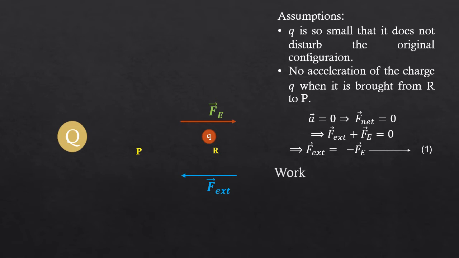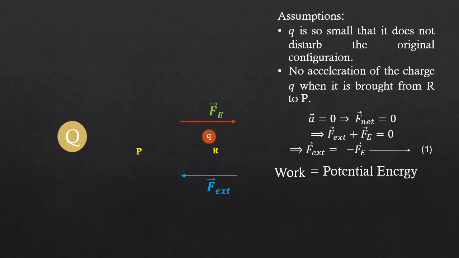What is the significance of this second assumption? We know that we are going to move the test charge Q from R to P against the electrostatic force. So the external agent has to apply some force, or the external agent has to do some work. This work will be stored as its energy.